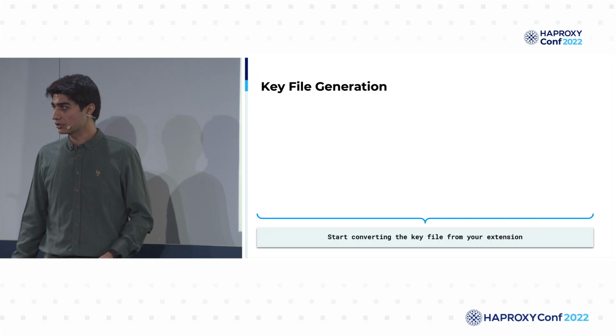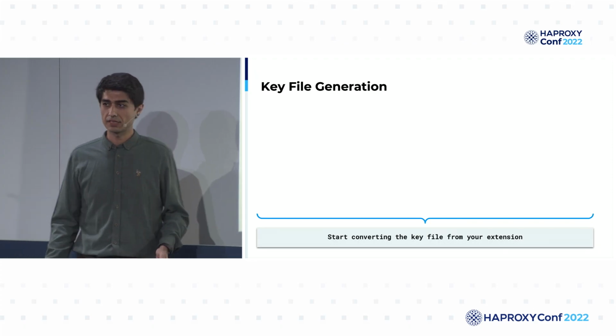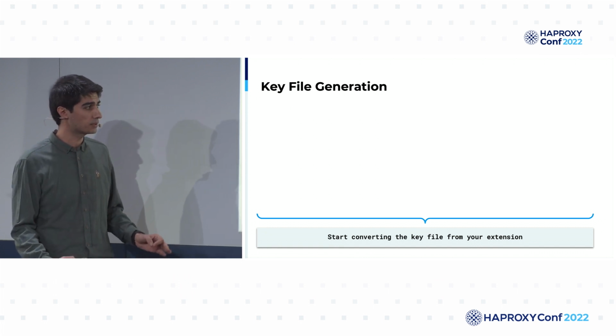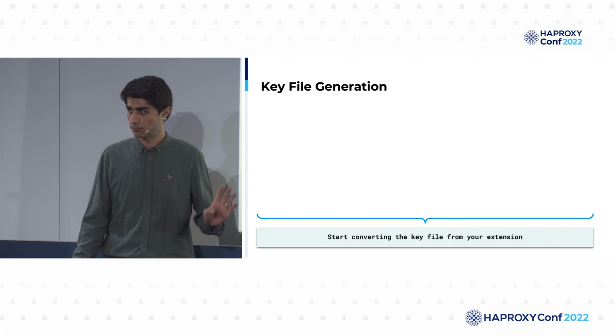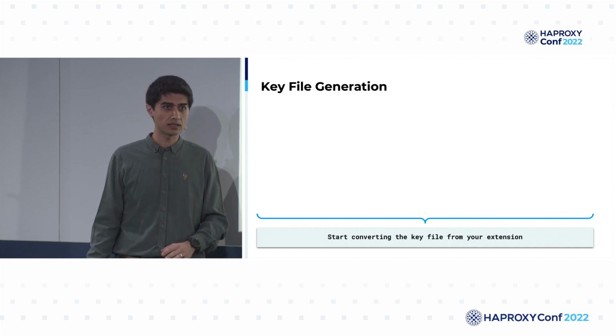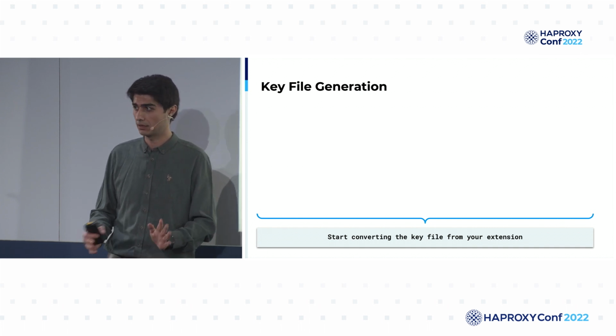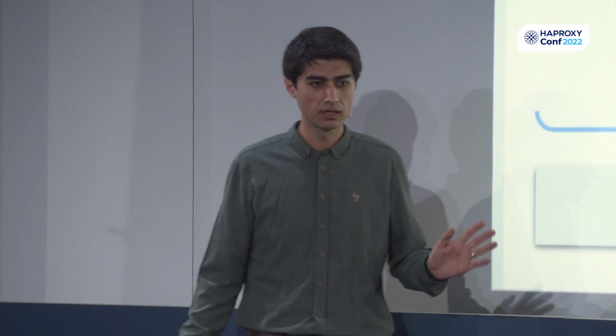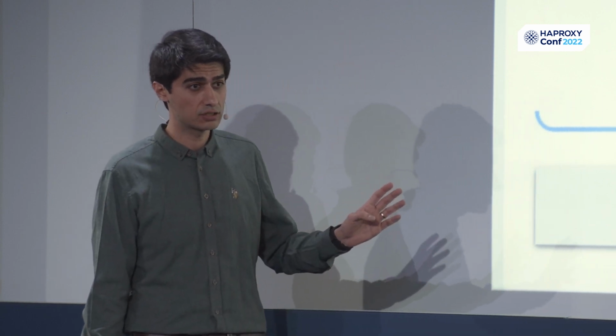So let's continue with the key generation. We need to prepare the key file in order to use it within HAProxy. Do not think this path is strict. Please start from wherever your key file is, or where your key file extension states. So we will start with JKS, which is a Java key store file.